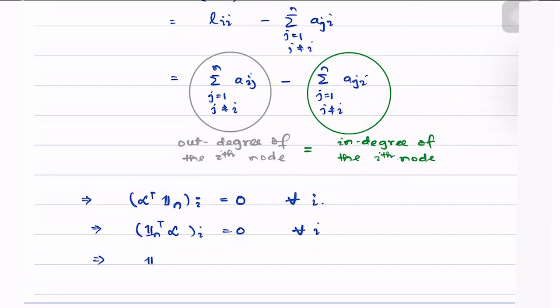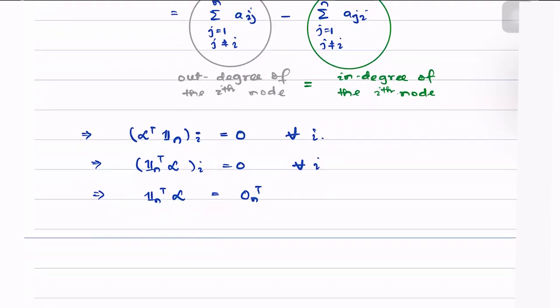This simply implies that 1n transpose L gives us the 0 vector transpose, which implies column sums of L equal 0, which completes our proof.